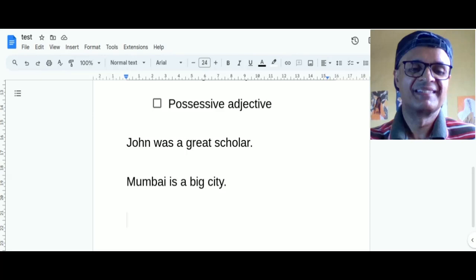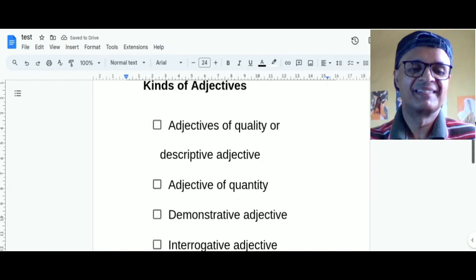So adjectives of quality answer the question of what kind. Okay, so remember, of what kind, right? So these are adjectives of quality or descriptive adjectives.